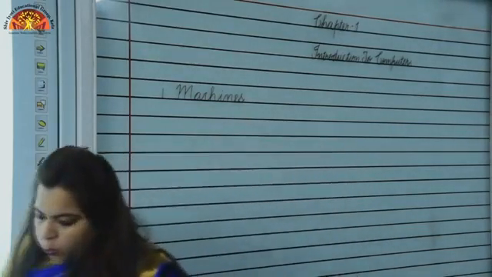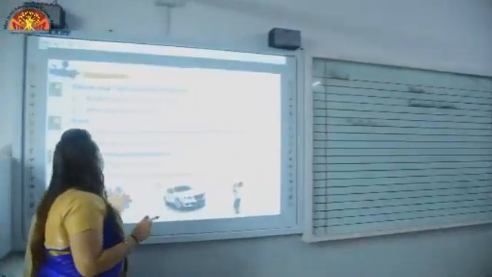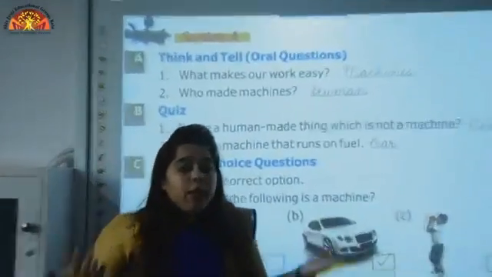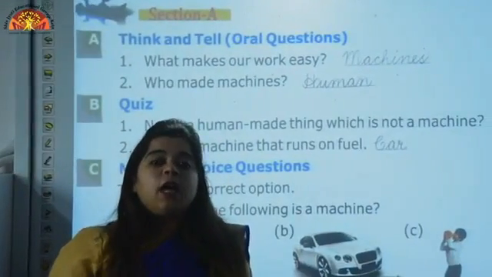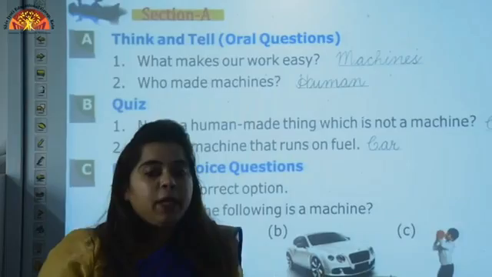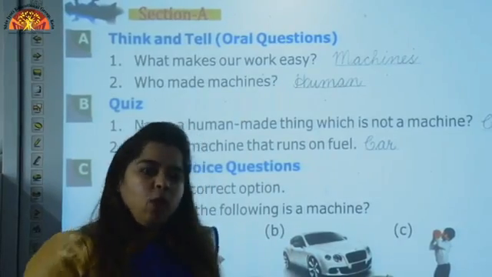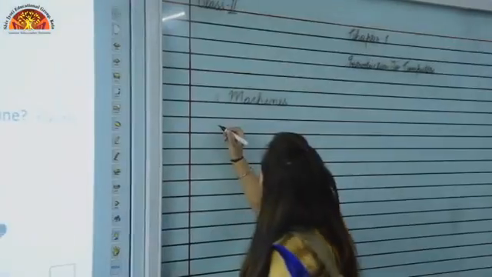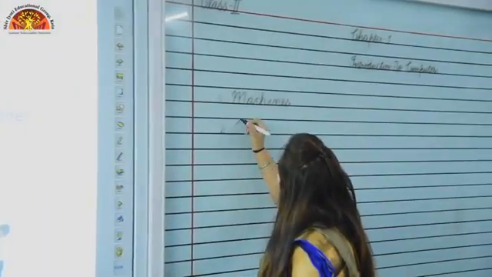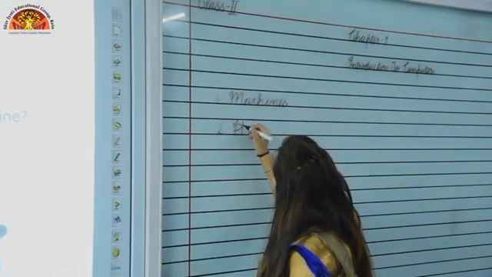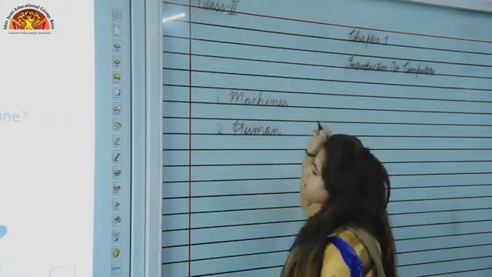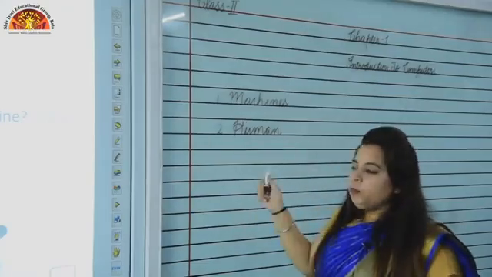Now let's see question number 2. What is question number 2? Who made machines? Machines are human made. So who made machines? Human. So let's write the spelling of human. H will be again capital. H-U-M-A-N. Human. Who made machine? Human. Now let's switch to next question.